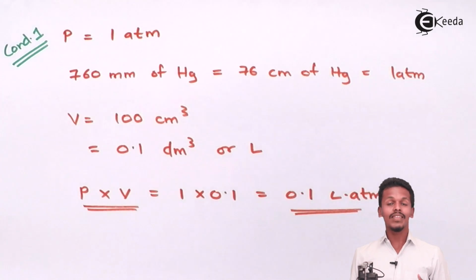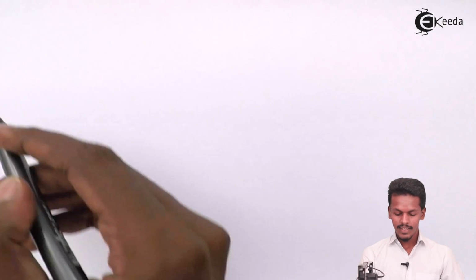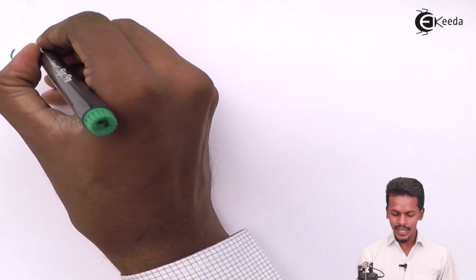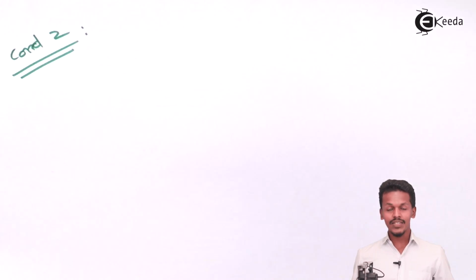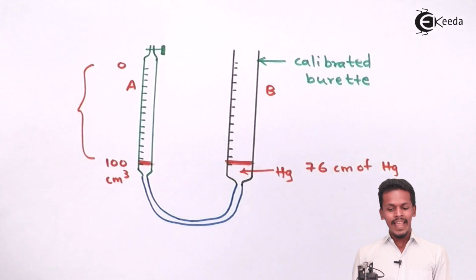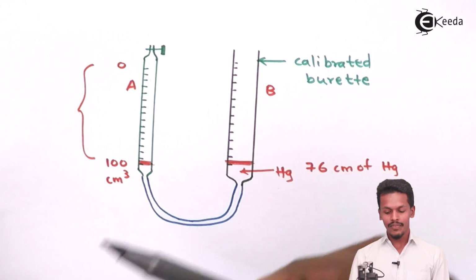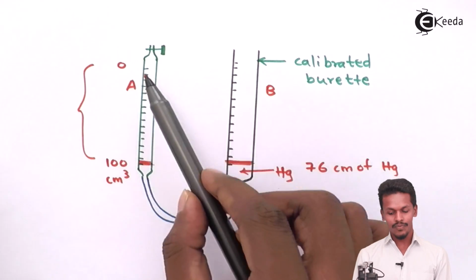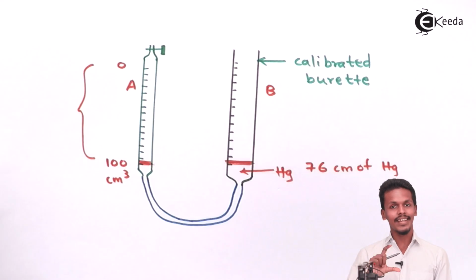Suppose we have the second condition, and this is condition 2 that I am talking about. In condition 2, we have inserted more mercury. If we insert the mercury, then obviously this mercury will exert pressure towards this burette, and that's the reason this volume will get reduced.